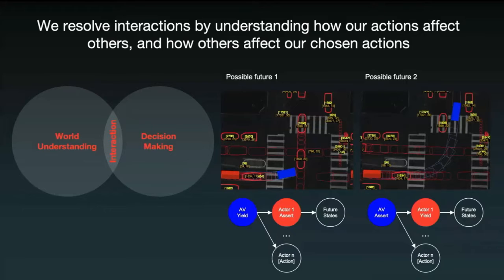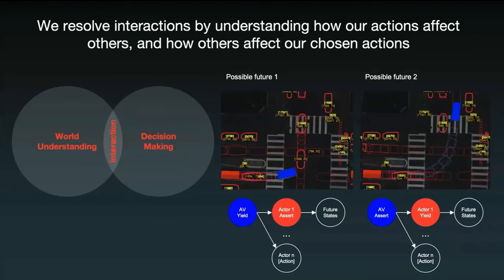What you see in these two examples is us scoring the difference between these two interactions in real time, understanding what happens if we assert into this intersection, what space does the other vehicle operate, versus what happens if we yield in this intersection, what space does the other vehicle occupy in that case. We need to understand both of these when we do our scoring, because we also don't want to incur undue road discomfort for other road users, and we want to behave safely and comfortably for the people inside our car. So this is how interaction resolution works in real time.